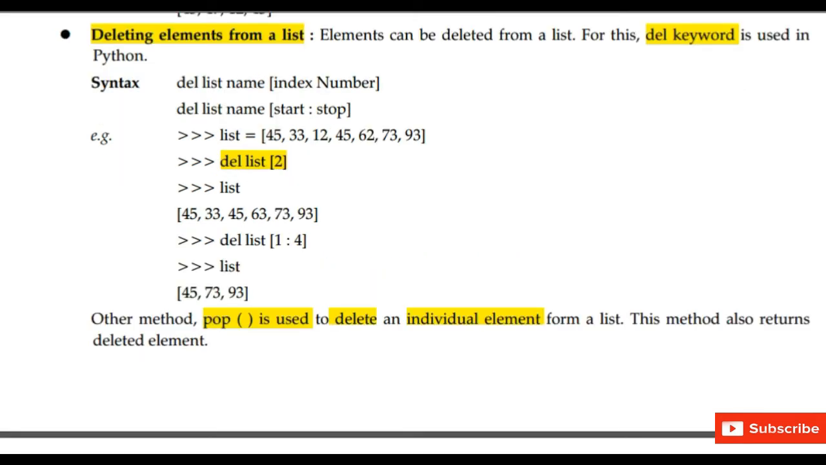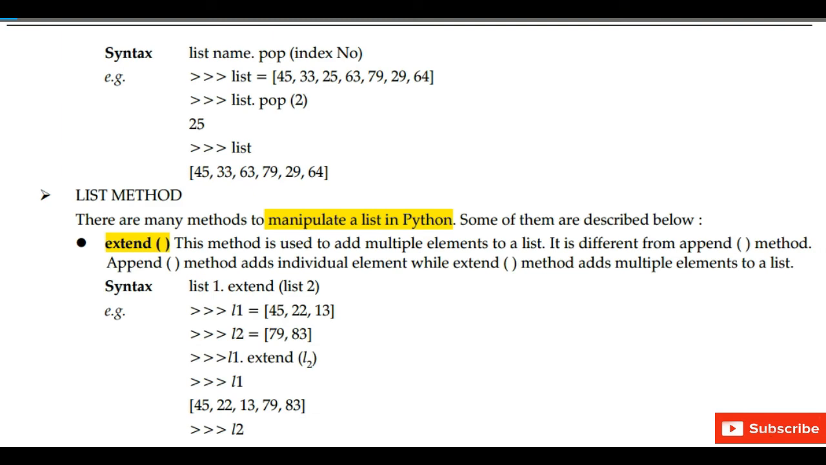Next is deleting elements from the list. How can we delete elements from a list? Elements can be deleted from a list using the del keyword. Suppose we want to delete any element from the existing list. We have already created a list. Now we want to delete an element corresponding to index number 2. So the index number 2 represents 12. So 12 will be deleted from the list. Next, we can also delete the elements from a particular range. Other method which is used to delete an element from the list is pop.